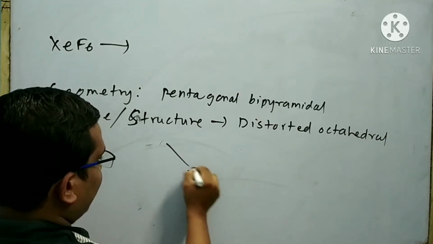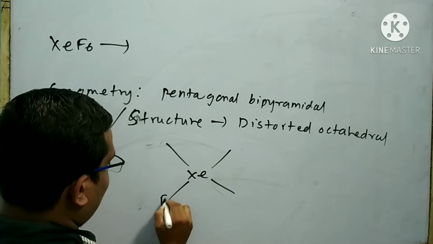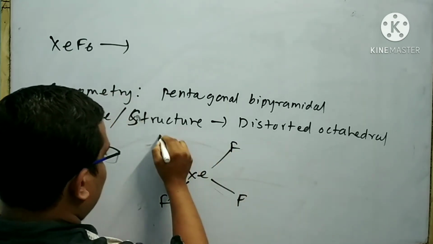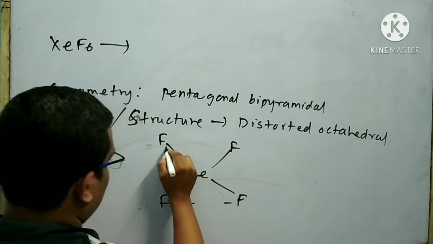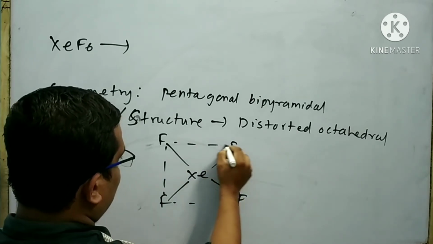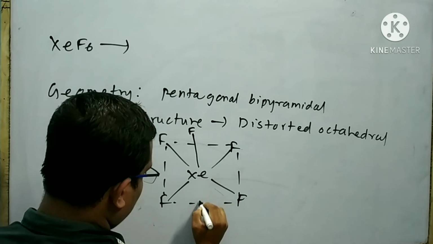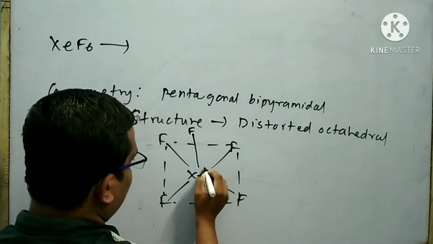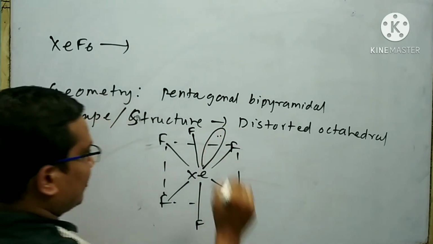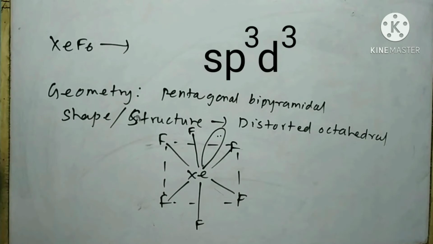This is your distorted octahedral. Here a lone pair is present. The hybridization of xenon in xenon hexafluoride is sp3d3.